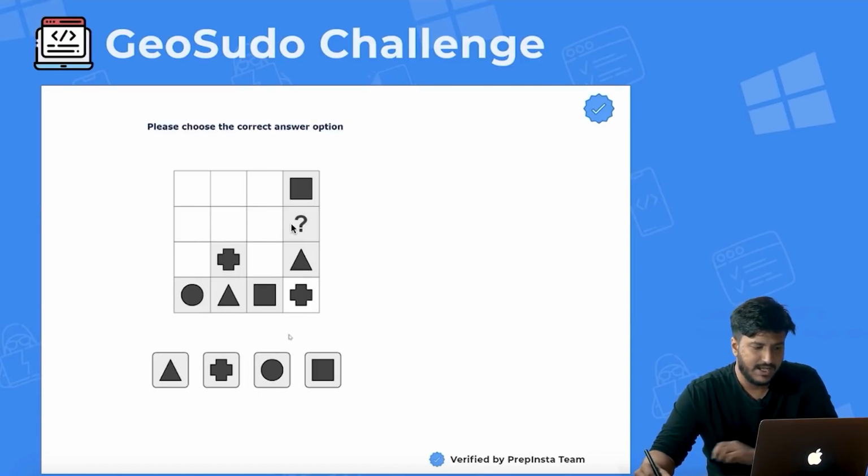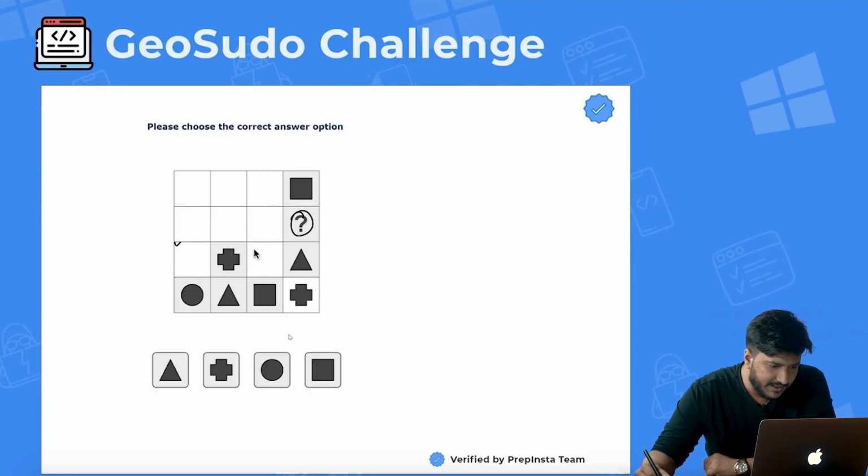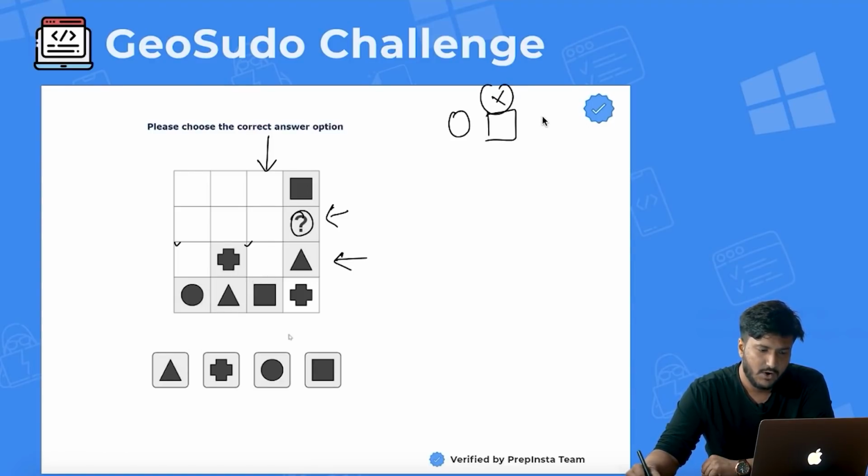Now if I am to predict this and this, how would I do it? I'd put circle here first. Now these two positions are empty. We've gotten our answer, but I'm still telling you so you can understand how it works. Triangle cannot come here, and plus cannot come here, so I am left with two options, circle and rectangle. Rectangle cannot come in this column because rectangle is already here, and obviously triangle and plus cannot come here either. So circle goes here, and it's easy to predict that rectangle would come here.